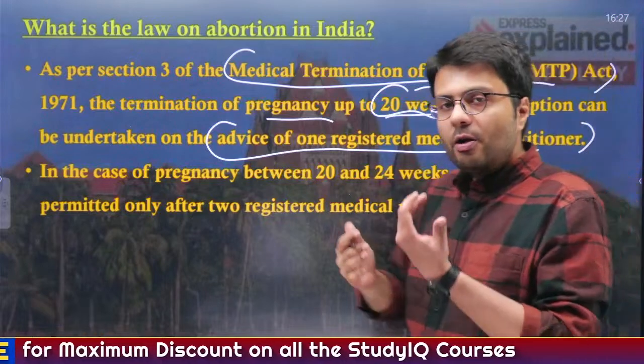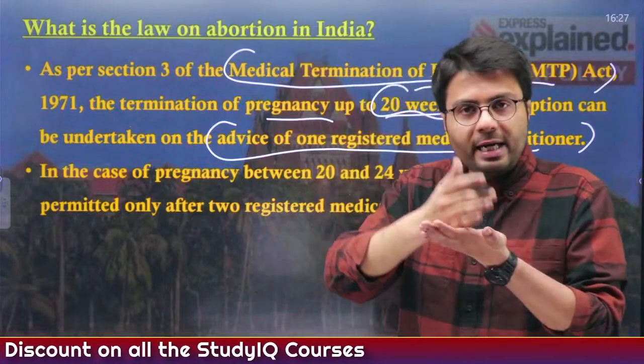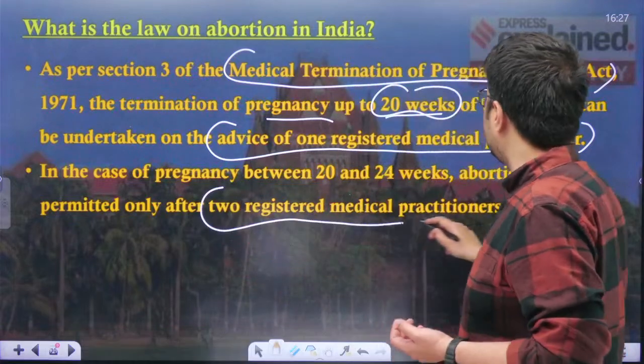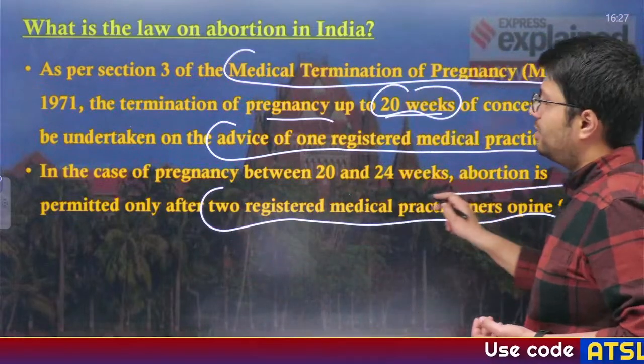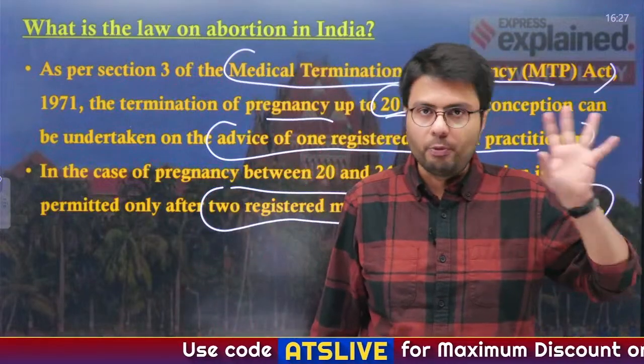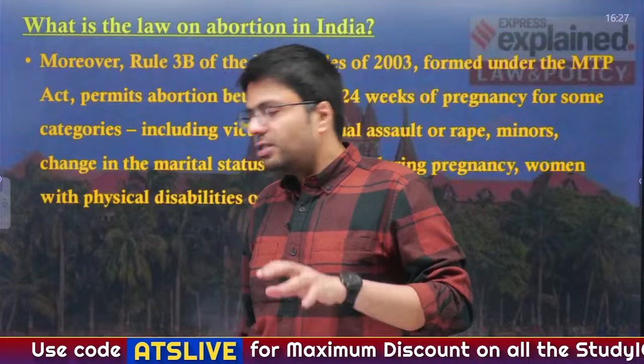In case the pregnancy is between 20 and 24 weeks, you have to take the permission of two registered medical practitioners, and if they give permission, then you can undertake the abortion, right? So this is the usual law.